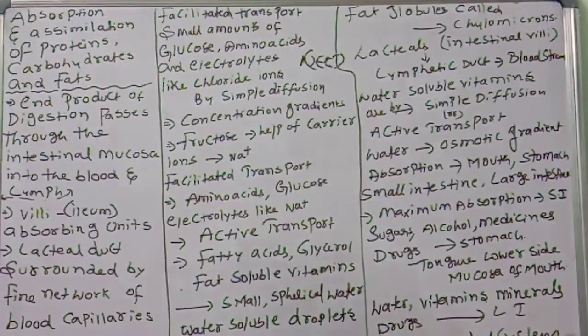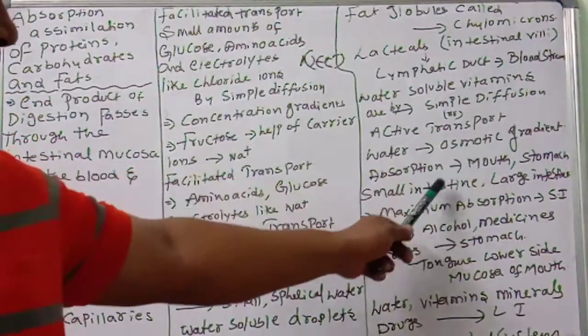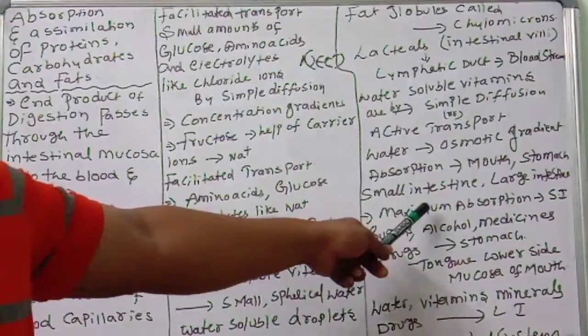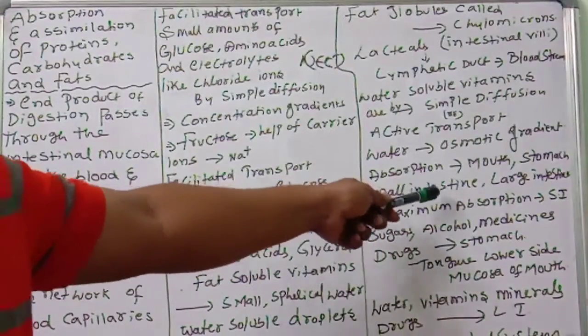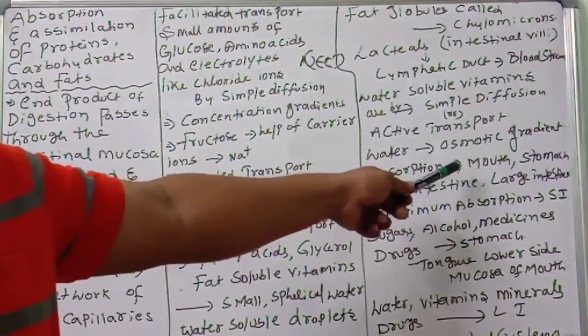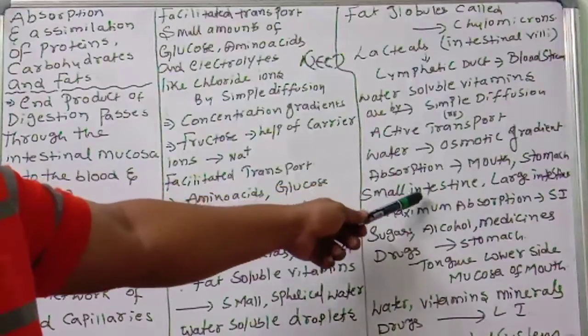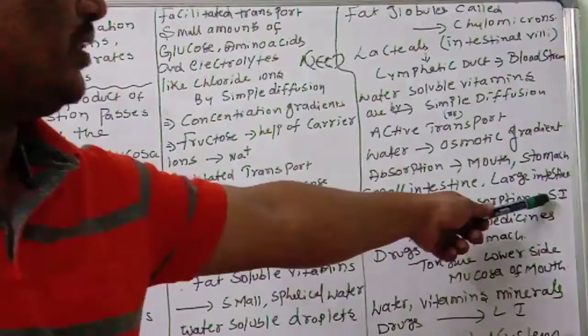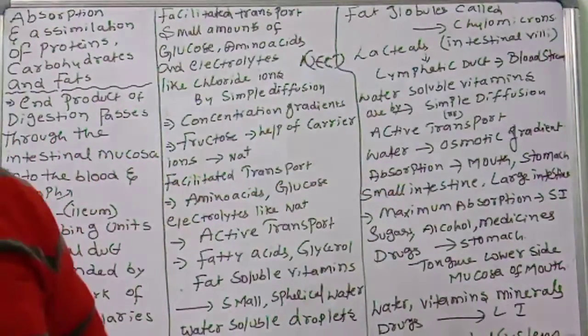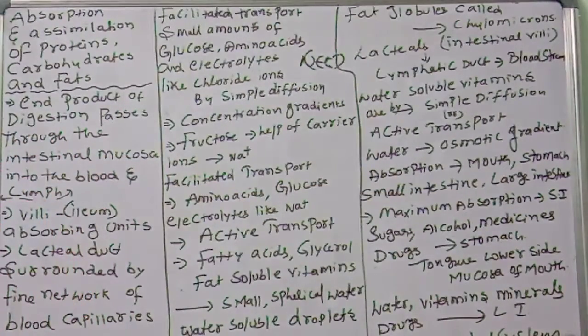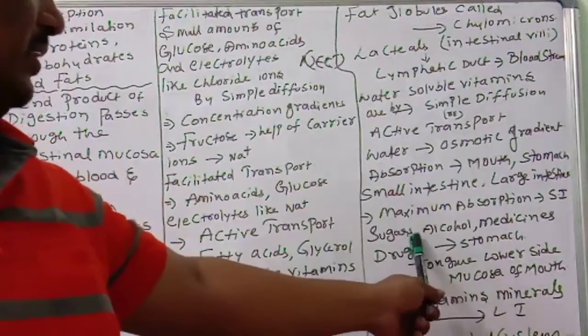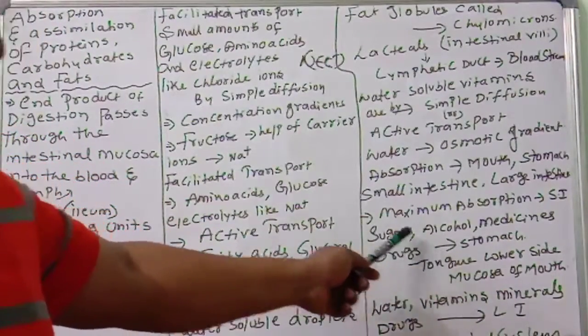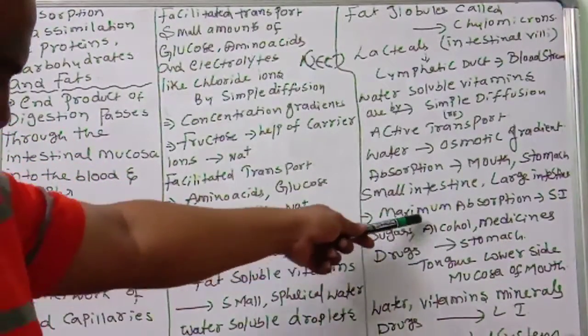Next, where will absorption take place? In the alimentary canal: in the mouth, stomach, small intestine and large intestine. Absorption takes place in almost all these places, right? But maximum absorption will take place in the small intestine. Maximum absorption will take place where? In the small intestine.